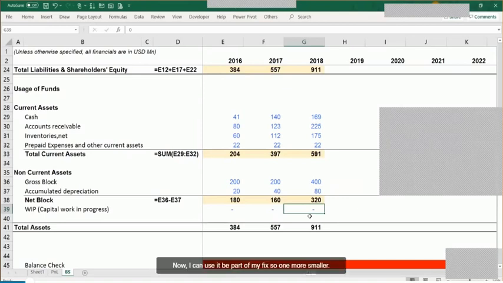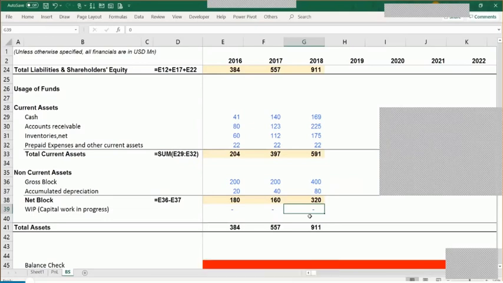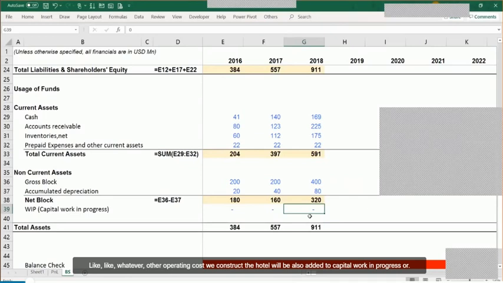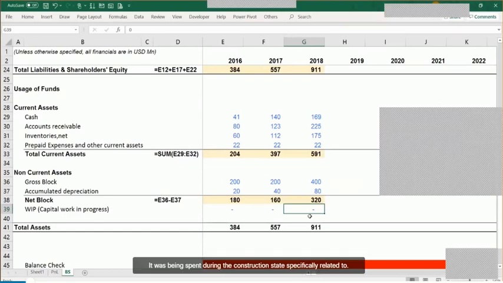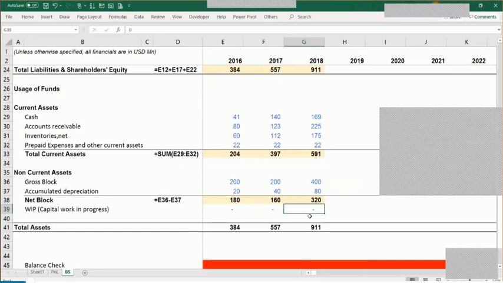One more small question in this example itself. Whatever other operating costs we incurred to construct the hotel, will they also be added to capital work in progress? Will be added to the capital work in progress. Because any cost, irrespective of the original nature of the cost, if it is being spent during the construction stage, specifically related to that project, we would capitalize it. We would take it as part of our fixed assets. Got it, got it. Okay.